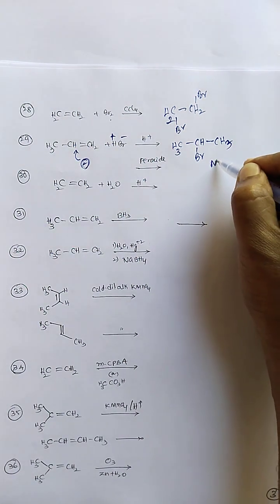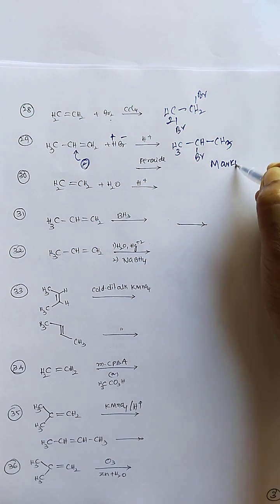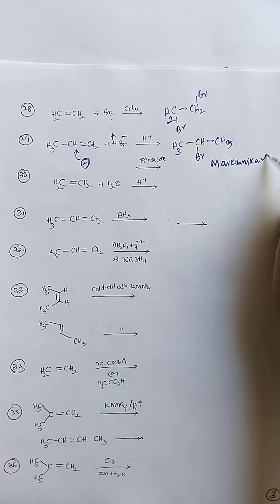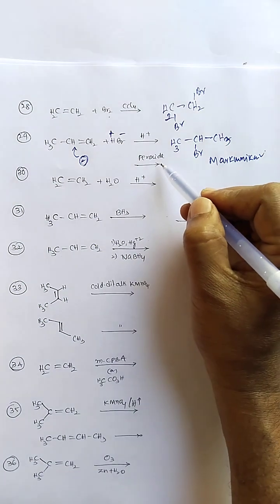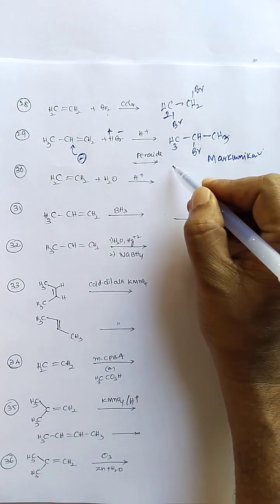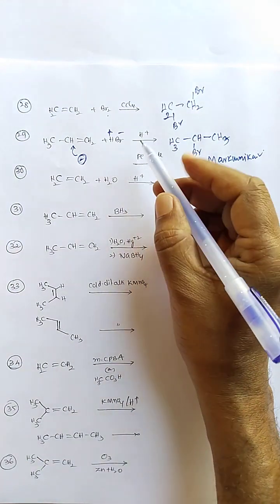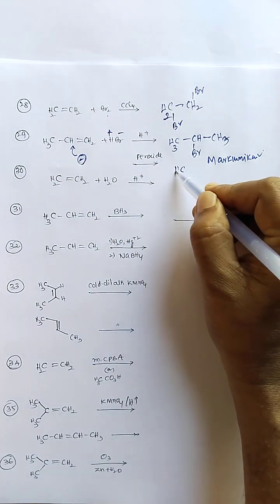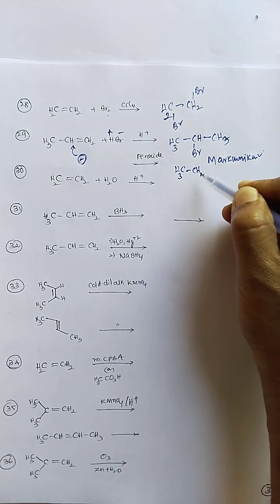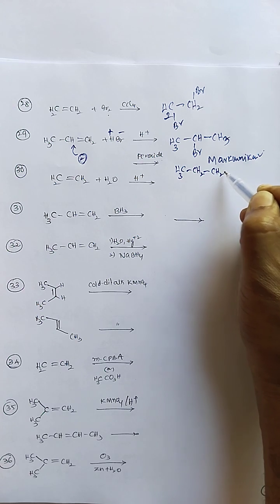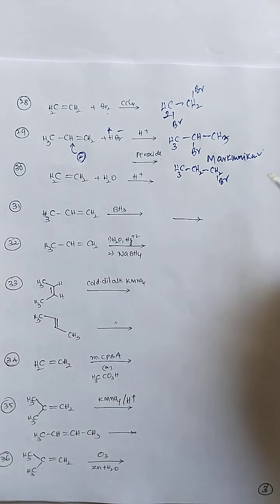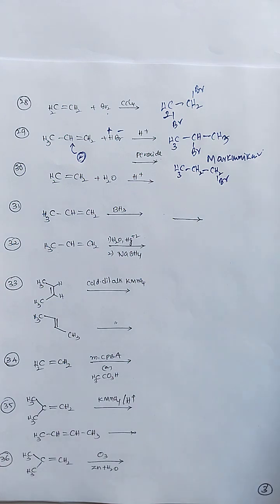This is the Markovnikov product. In the presence of peroxide, the anti-Markovnikov product is formed in HBr addition. Similarly, here CH3, CH2, hydrogen is added here and bromine is bonded to the terminal carbon.